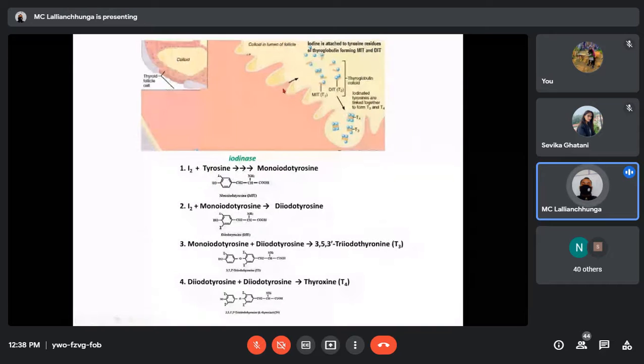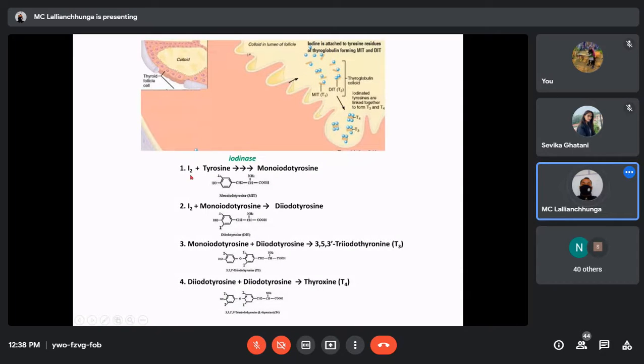Here you can see the free iodine in the colloid, which is not bound to the tyrosine. But what is the first step for the formation of the thyroid hormone? One molecule of the oxidized form of iodine combines with tyrosine with the help of iodinase.